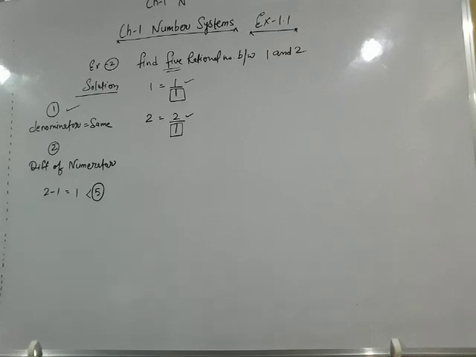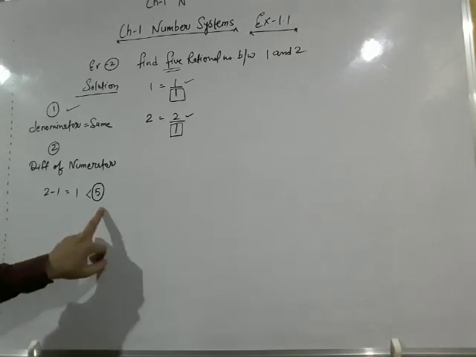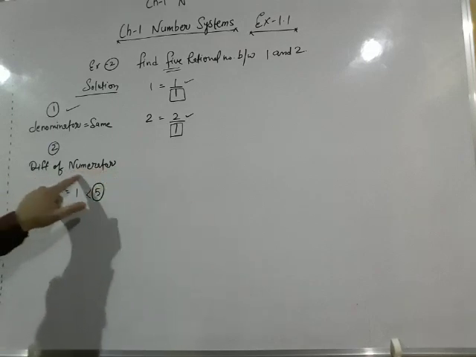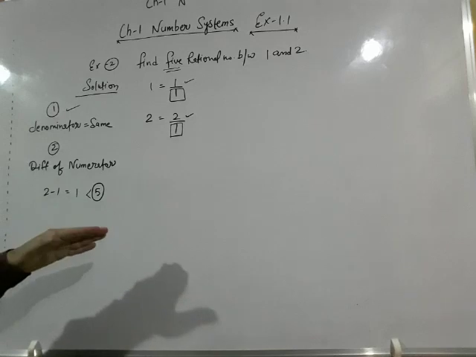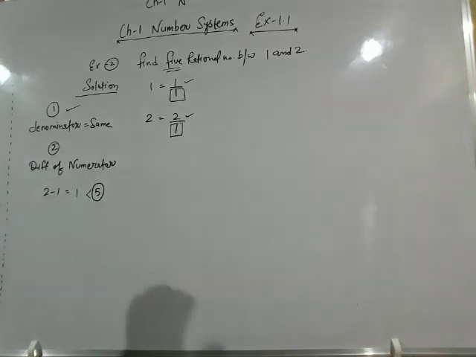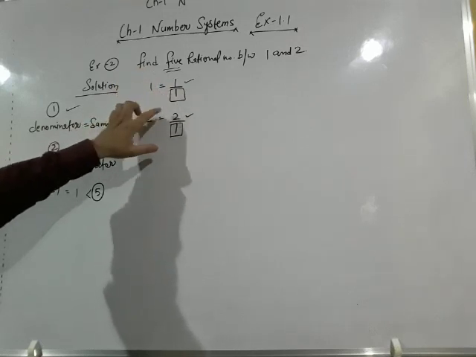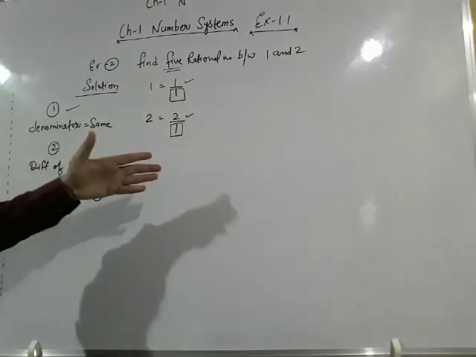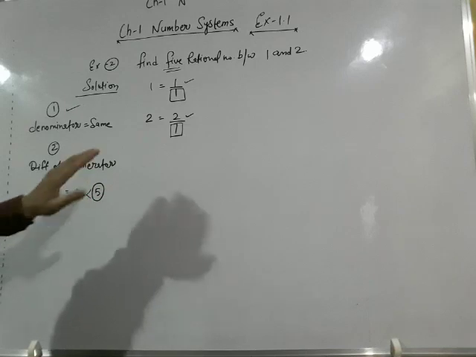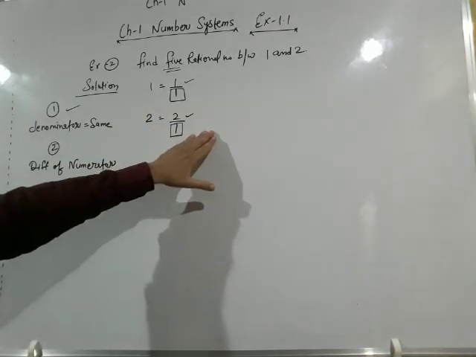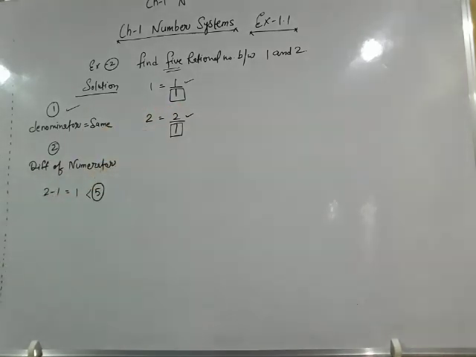Technically, there is a technical point. We have to make the difference of the numerators greater than 5. We have to convert 1 by 1 and 2 by 1 into a form so that the difference of the numerators of the new numbers is greater than 5.